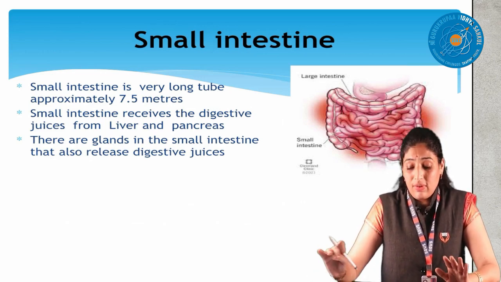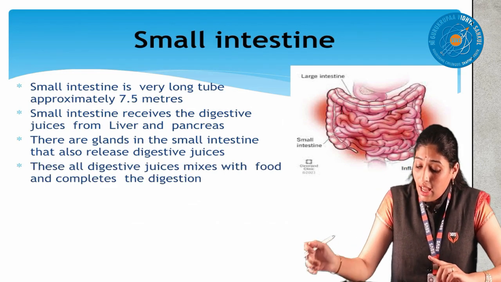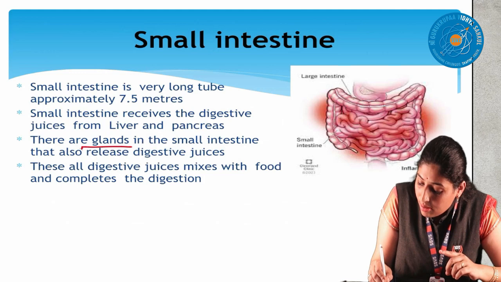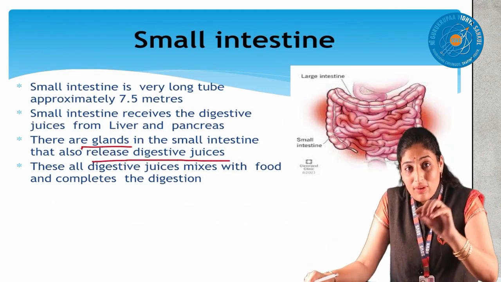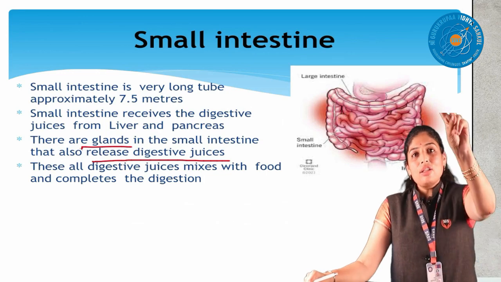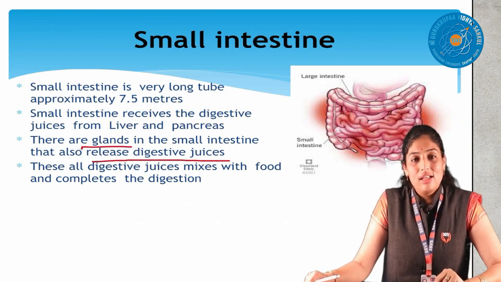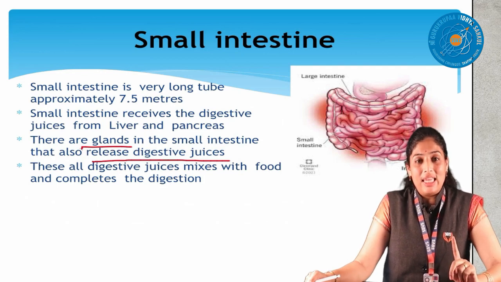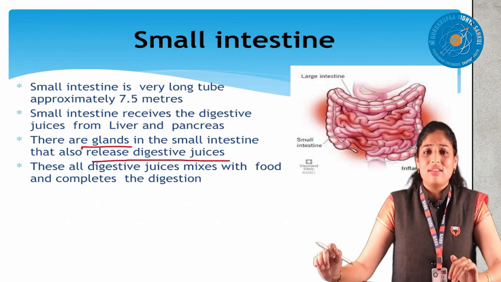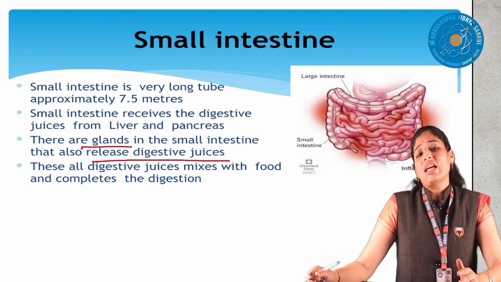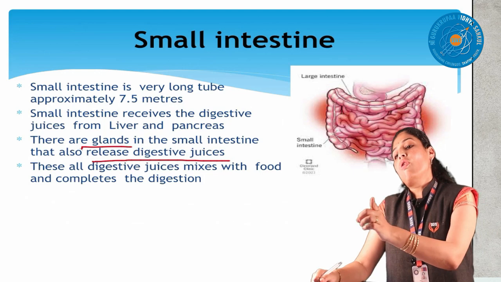Now, we are discussing the small intestine, right? The small intestine is 7.5 meters long. It has glands, which also release digestive juices. But a very important thing is, I will now introduce another two organs that I haven't opened until now: the liver and the pancreas. These are not in the canal, correct? Because food will not go to the liver or the pancreas.